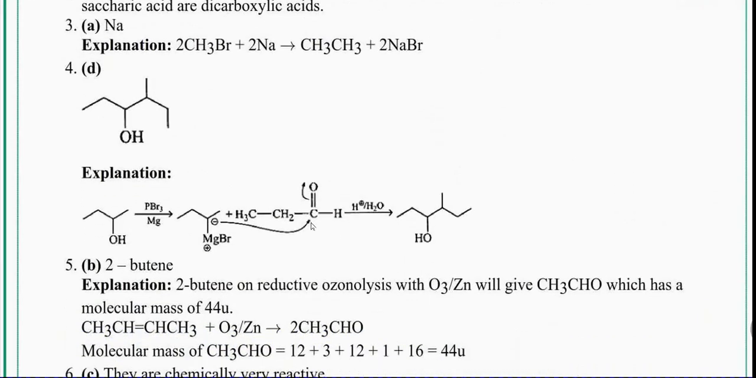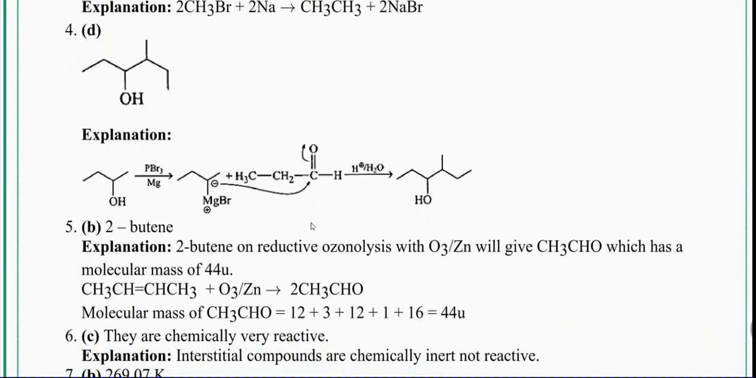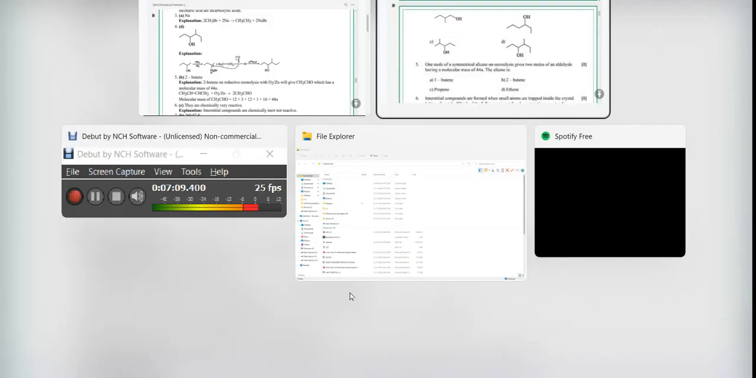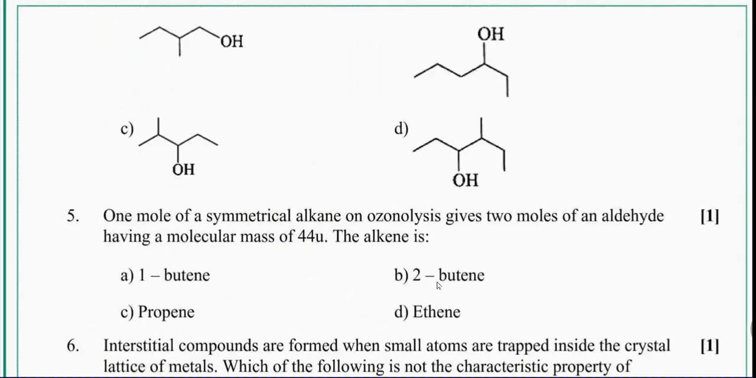Coming here, you look here, acetaldehyde. The molecular mass of acetaldehyde is 44. So we get 2 molecules of acetaldehyde. If 2 molecules of acetaldehyde are formed, each has 2 carbon atoms, so on the reactant side there should be 4 carbon atoms. It is a symmetrical alkene, so with 4 carbon atoms and the double bond in the center, that will be 2-butene. So 2-butene on ozonolysis gives 2 molecules of acetaldehyde. So the right answer is 2-butene.